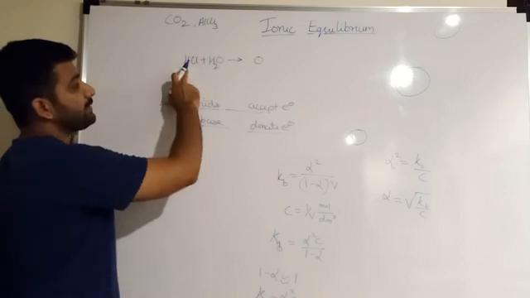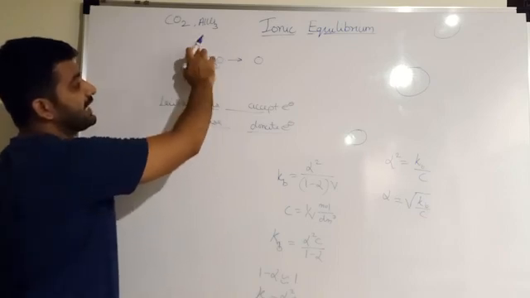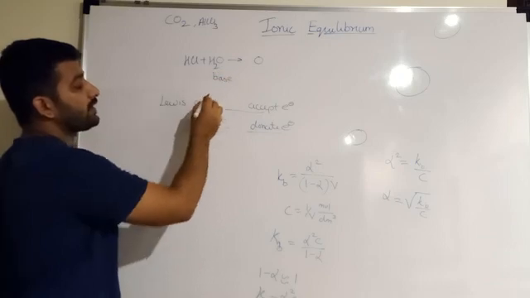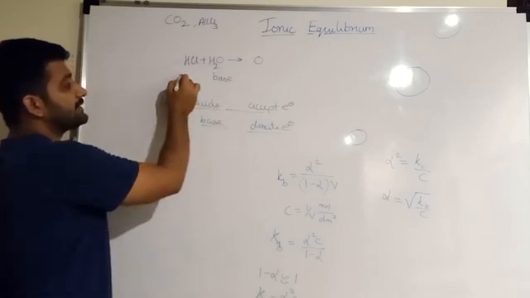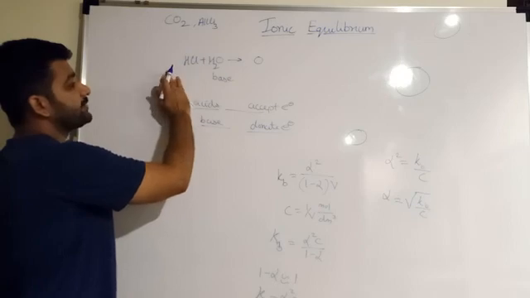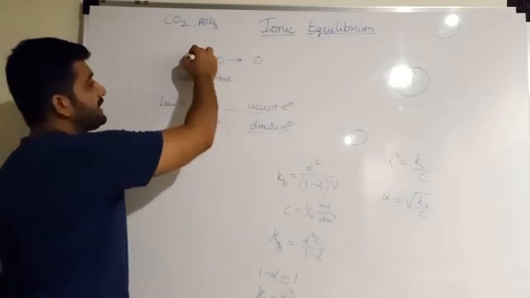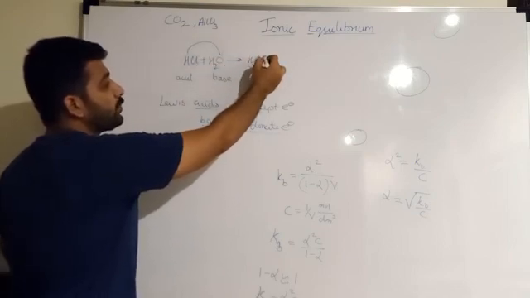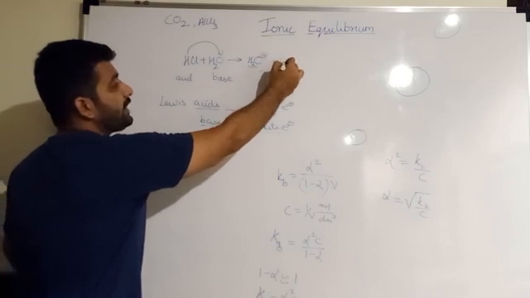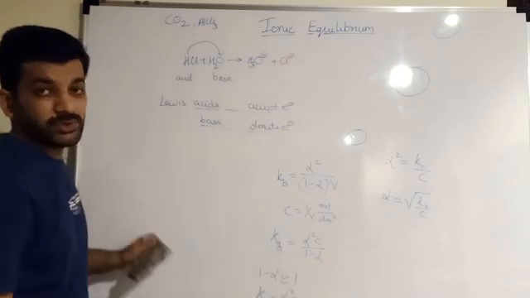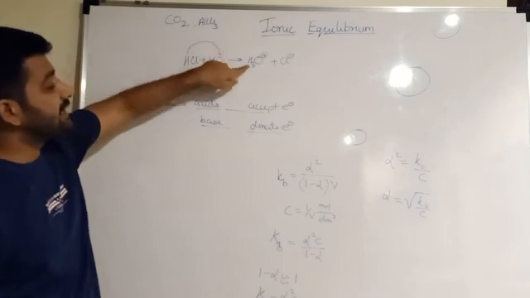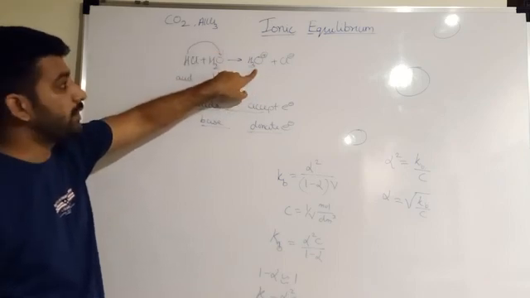Now in this, H plus is given, and that H plus is accepted by water, hence here water is acting as a base and HCl is acting as an acid. H plus is given to water and we get the H3O plus ion, and we have the Cl minus ion present over here. Water is accepting H plus, hence it is acting as a base.